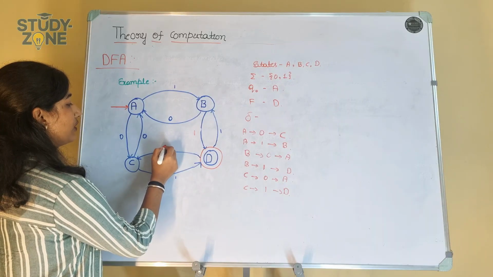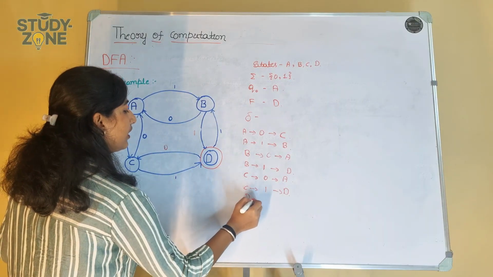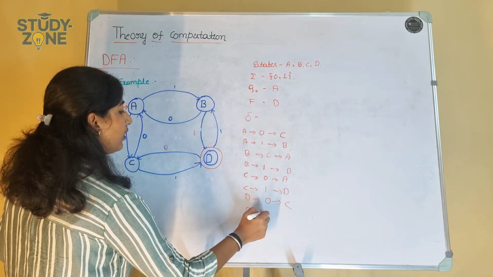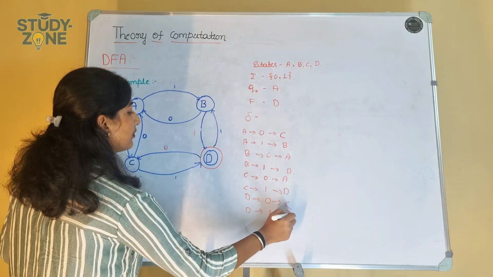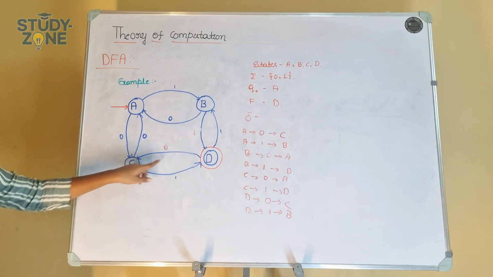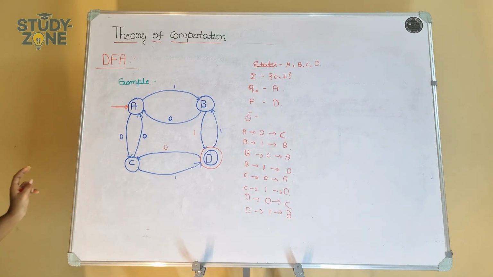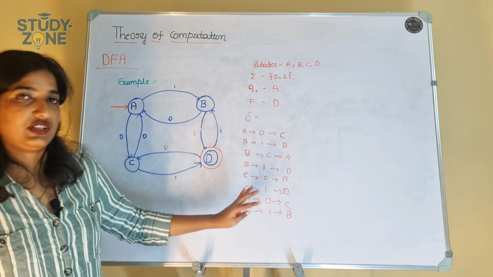D on 0 moves to state C, and D on 1 moves to state B. Clear? Change these two things, there were mistakes in these two. So these are the transitions.